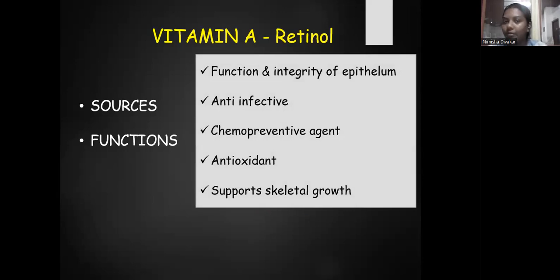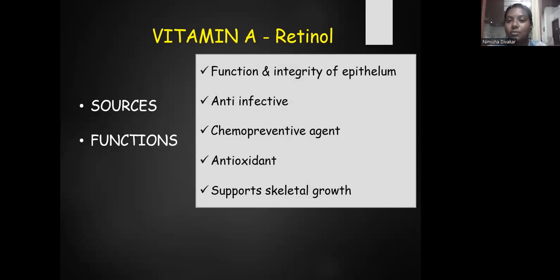What is a chemopreventive agent? Chemopreventive agents are factors which help to prevent potentially malignant disorders or malignant conditions. Vitamin A also acts as an antioxidant. Antioxidants are free radical scavengers.